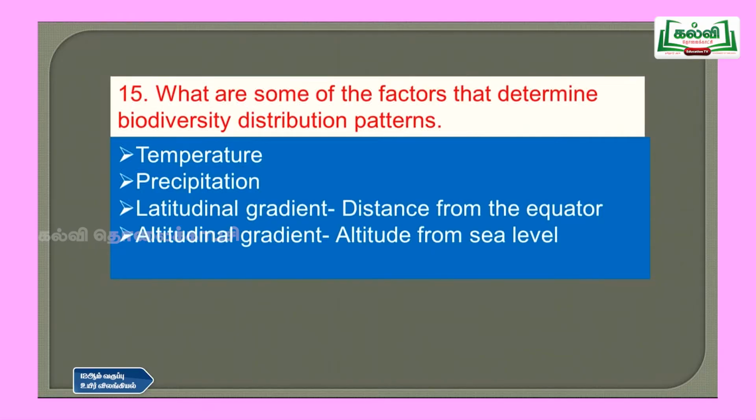And altitudinal gradient means how high the land is above the sea level. So that also matters. So if you have higher altitudes, then the climate is very cold, and if it is equivalent to the sea level like coastal regions, at that place you will be having a warmer climate. So at warmer climates you will be having more organisms living, and higher altitudes will be having fewer organisms living in that place.